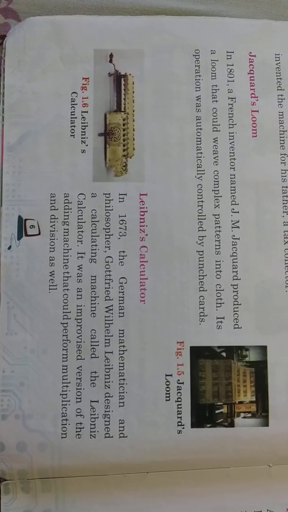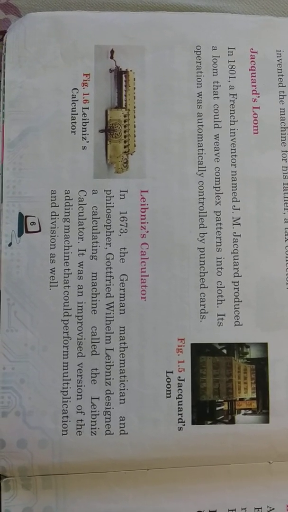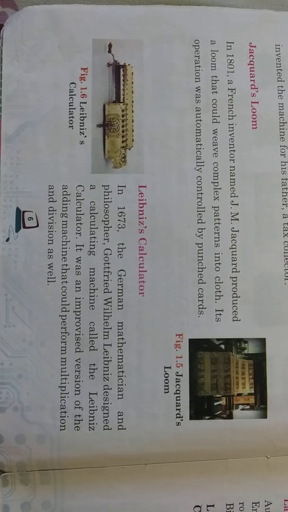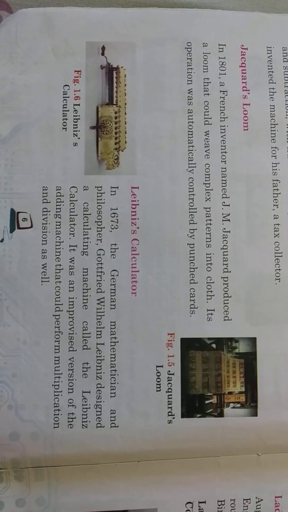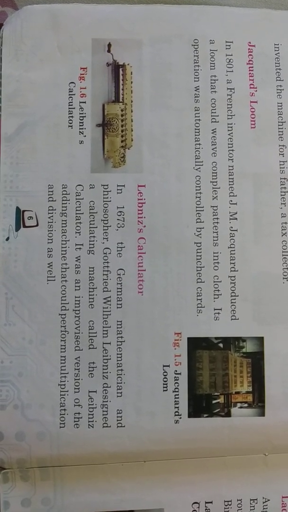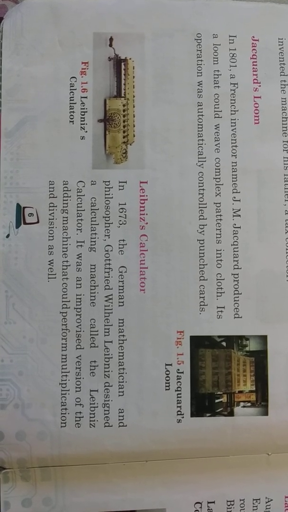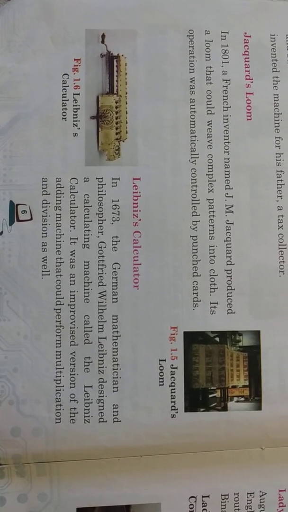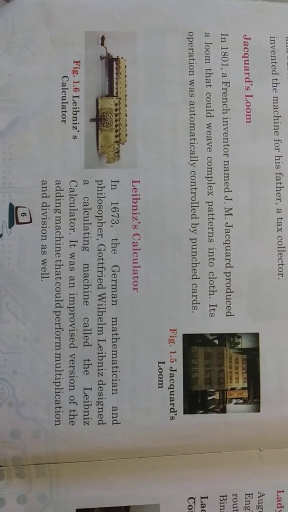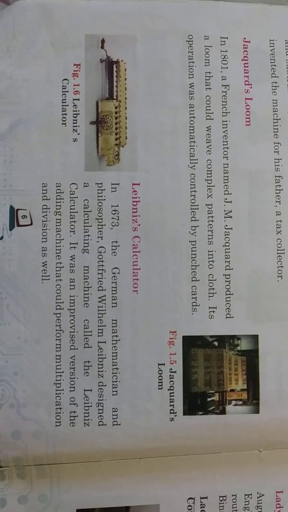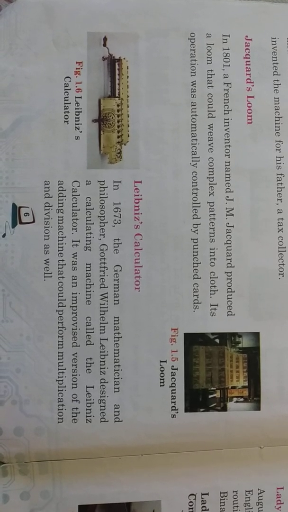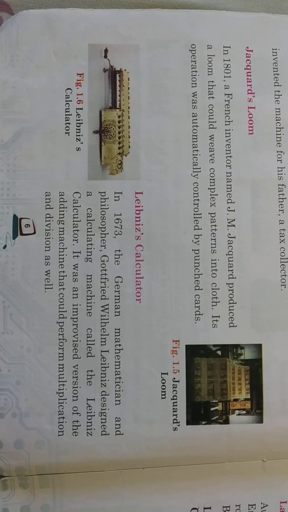Next is Leibniz's calculator. German mathematician and philosopher in the year of 1673, Gottfried Wilhelm Leibniz designed this calculating machine. He belonged to the country Germany, so it is called German. He was an expert mathematician and he was a philosopher as well. Philosophy is a subject, and one who deals in the subject philosophy is called a philosopher. And this Leibniz calculator was an improved version of the adding machine, and it can also perform multiplication and division.